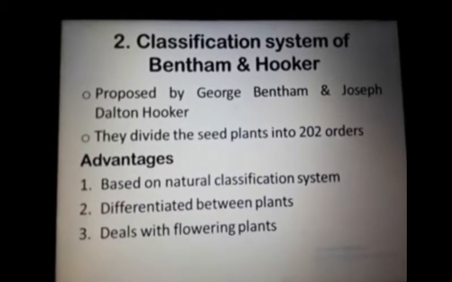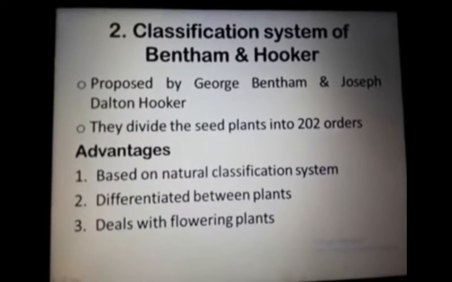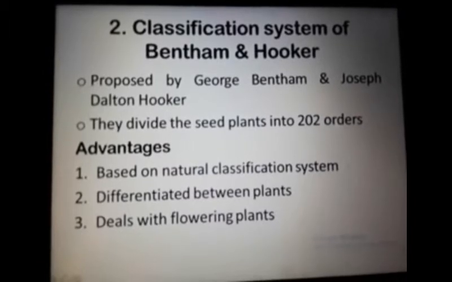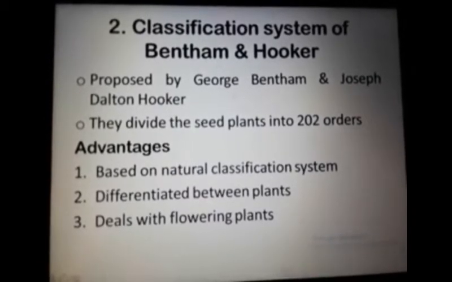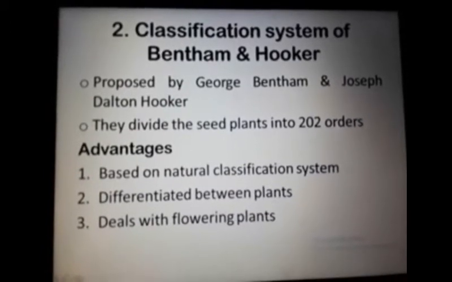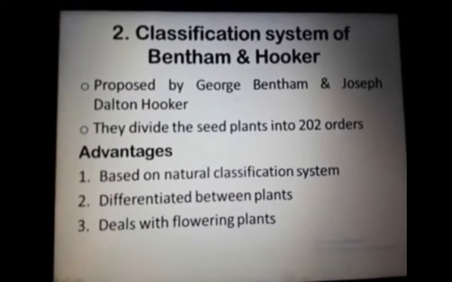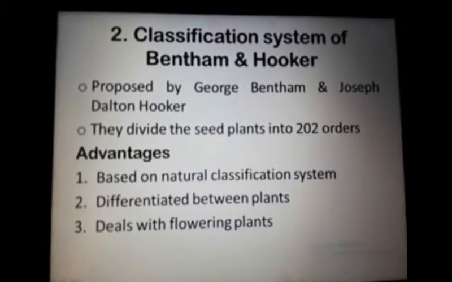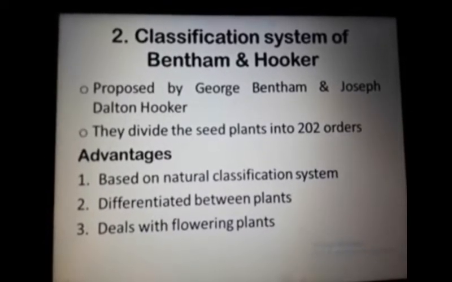After the basic introduction of that system, there are the advantages of the Bentham and Hooker system. The Bentham and Hooker classification system is based on a natural classification system, and it replaced the artificial classification system.